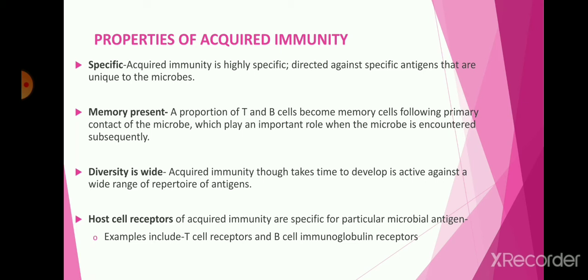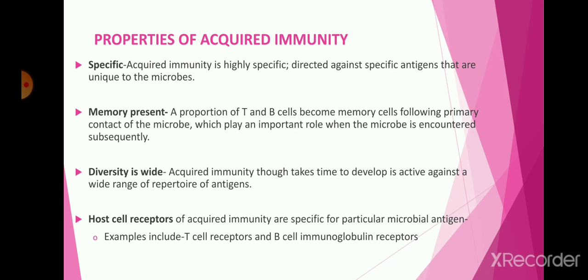But adaptive immunity has diversity, because it consists of three segments which are essential for producing antibodies, that is V, D and J. These three segments provide the diversity and a wide range of antibodies against those microorganisms. So acquired immunity may take time to develop against a microorganism, but it has specific antibodies against that microorganism, which can kill the microorganism that has invaded the body of the organism.